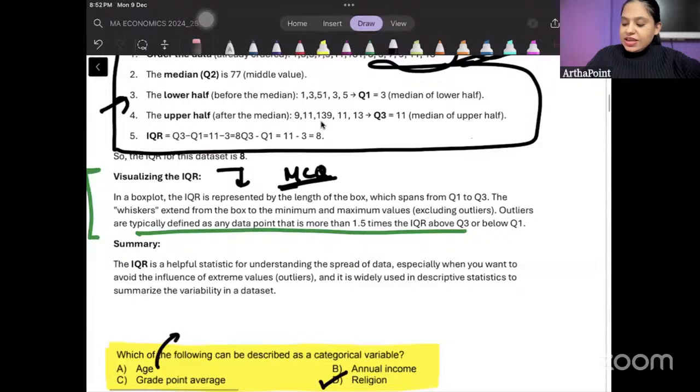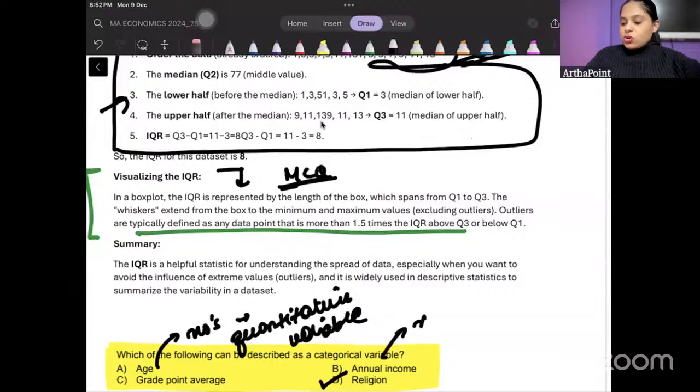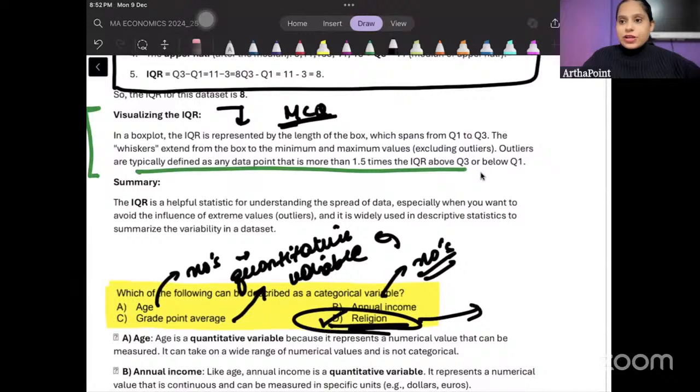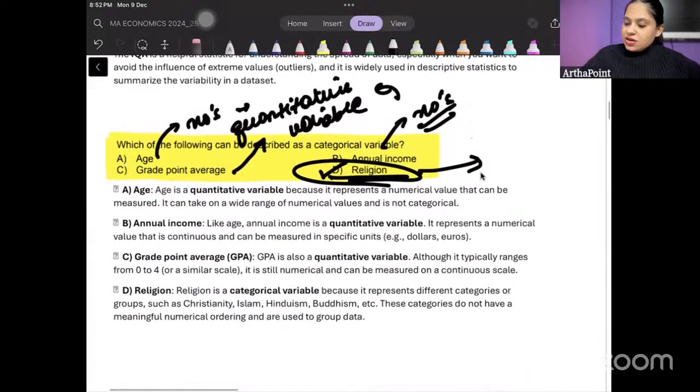Age, of course, is in numbers, so it's a quantitative variable. Income is also in numbers, so it's a quantitative variable. Grade points, the score is in numbers, so it's a quantitative variable. So the correct answer to this question should be religion, which is a categorical variable. So these are your different types of variables.